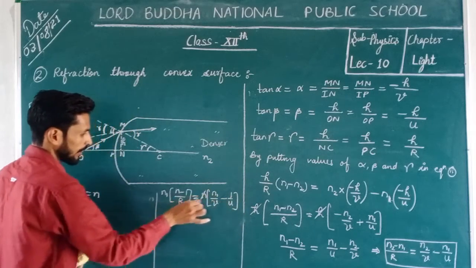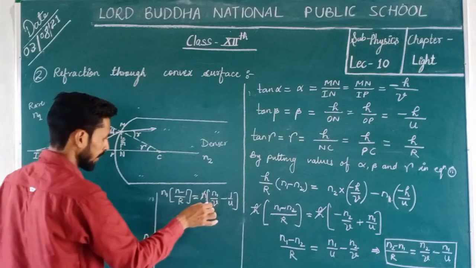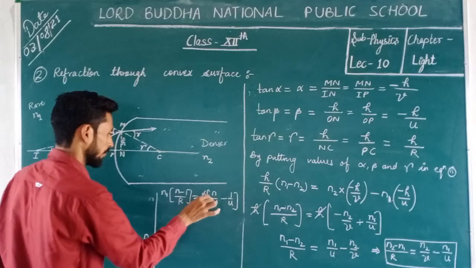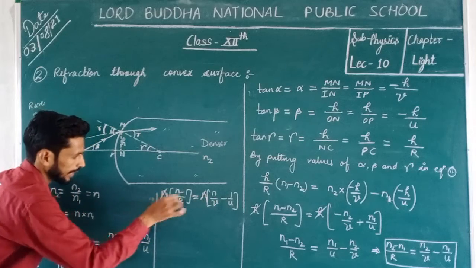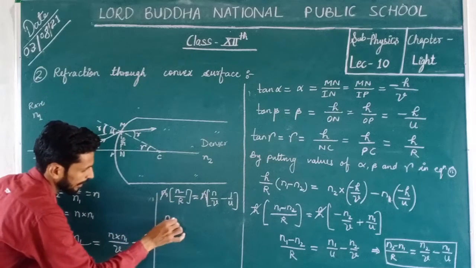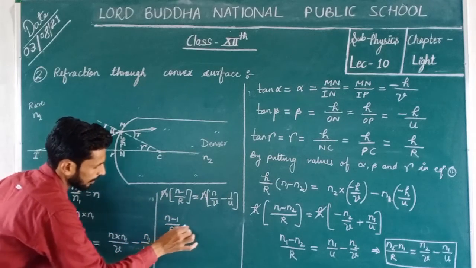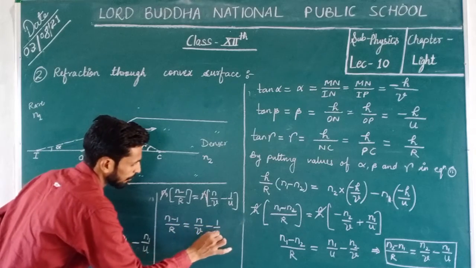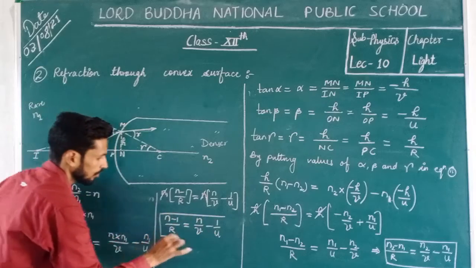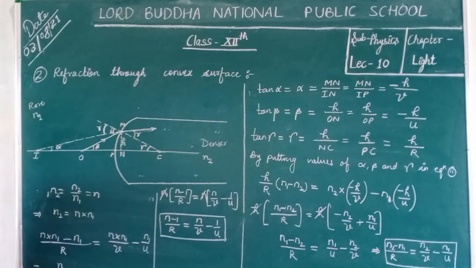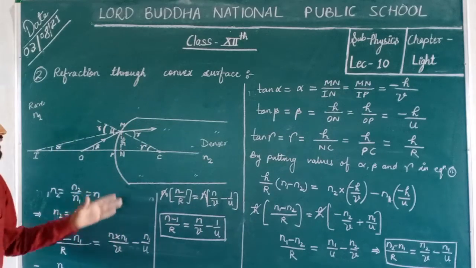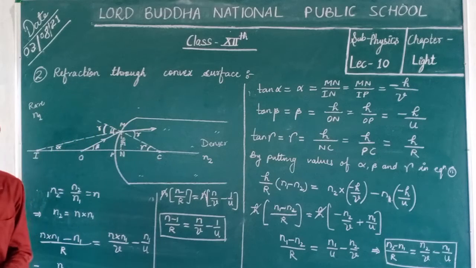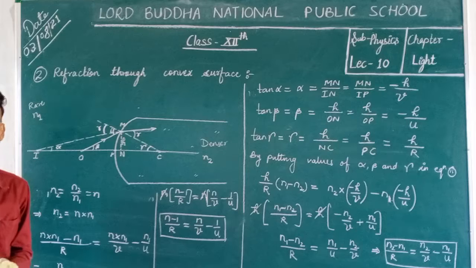So n1 can be cancelled, so the formula is n minus 1 upon R, that's equal to n upon v minus 1 upon u. Okay, this is the main formula. So this is the derivation for the refraction through the convex surface, and the next topic will be started in the next video lecture. Okay, thank you.